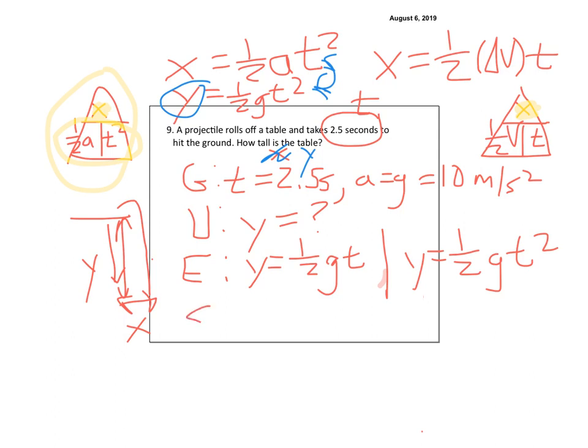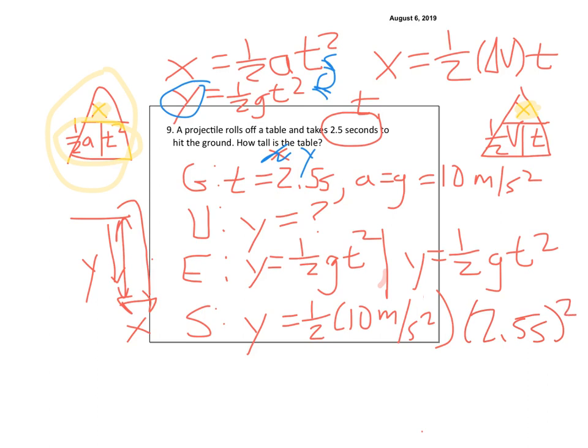And then as I'm solving it, I'm plugging in my numbers. Y is equal to 1/2 times 10 meters per second squared. Oh, I forgot the squared there, right? 1/2 10 meters per second squared times 2.5 seconds squared.